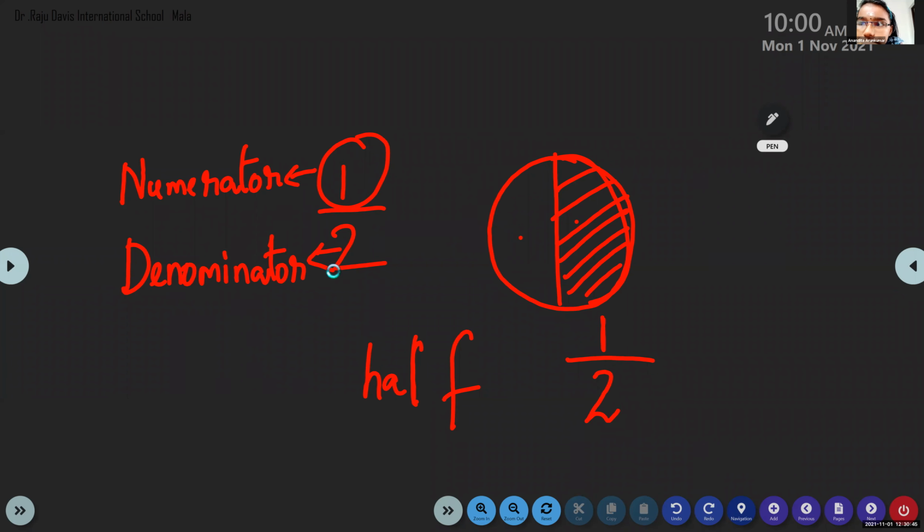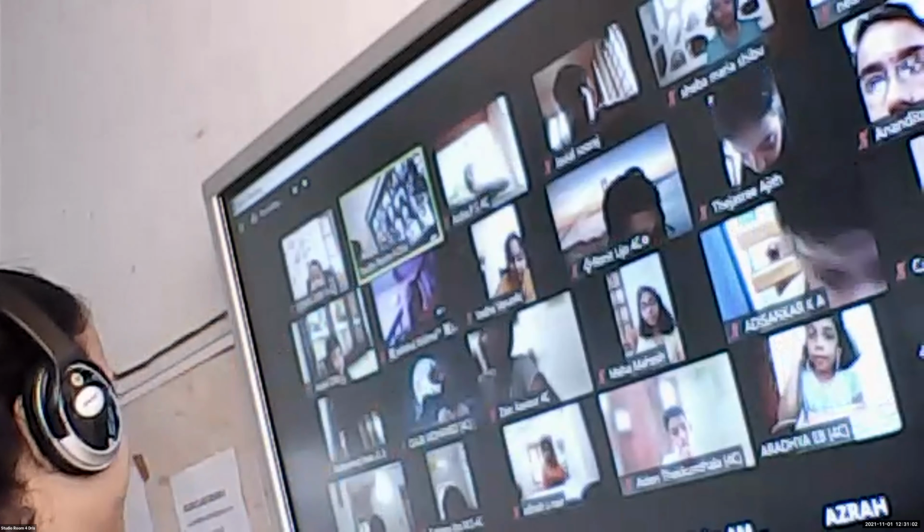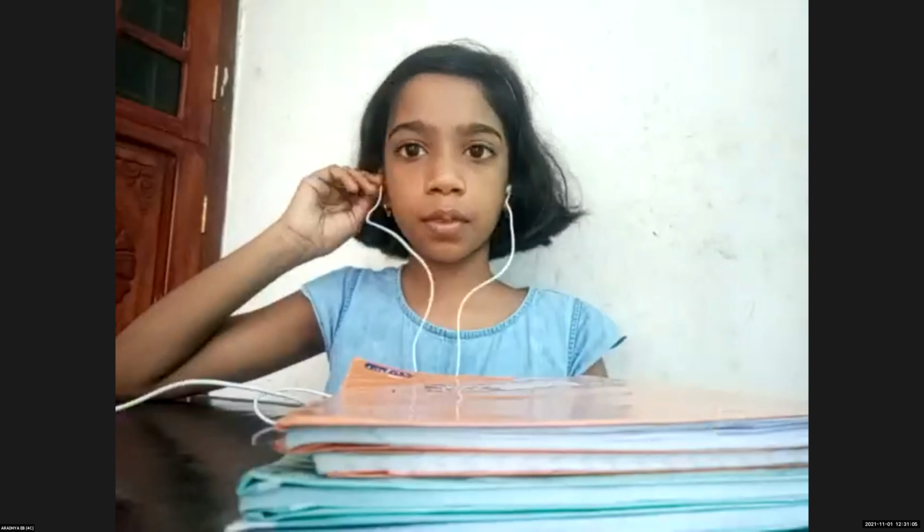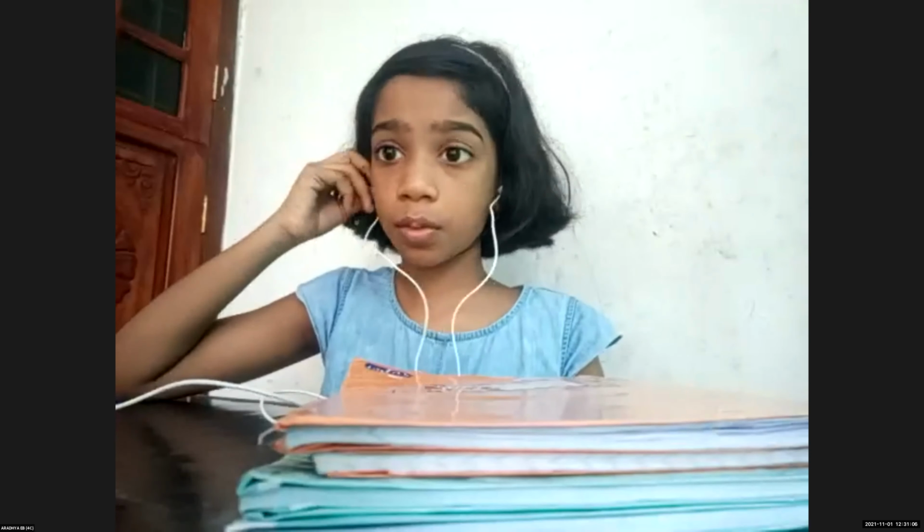So the number on the top, that is the part we are going to take, that is the numerator. And the total number of parts, that is the denominator. Understood? And how can we write this in word form? 1/2.